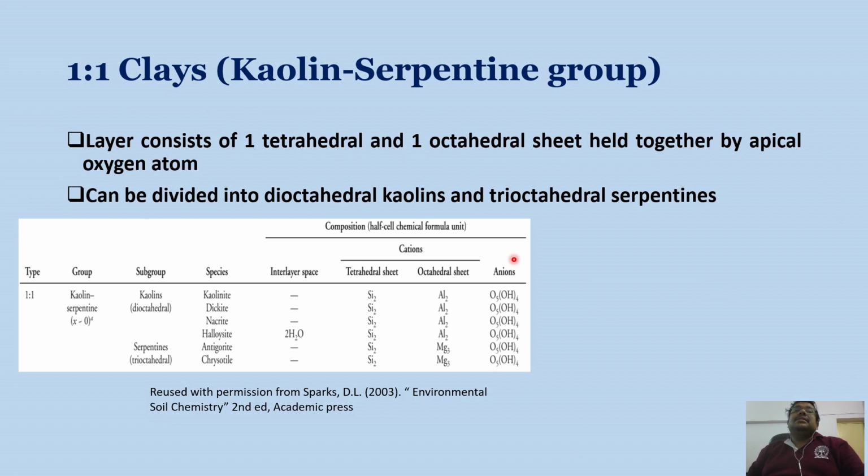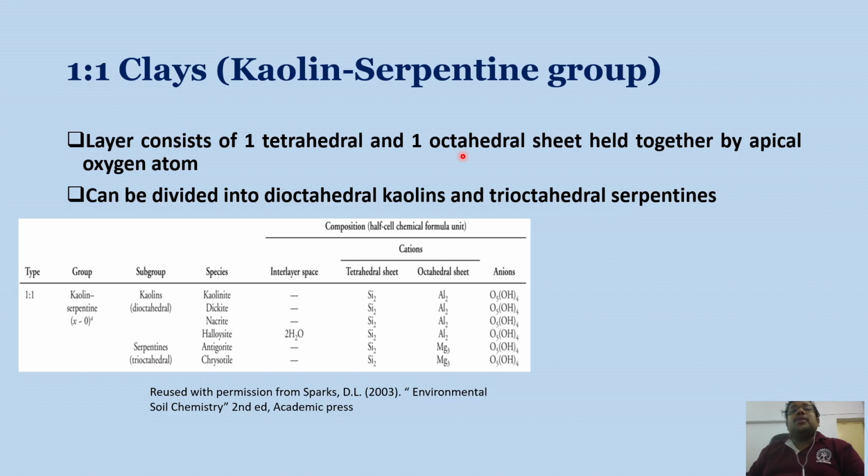So let us discuss these clay mineral structures. Let us start with the 1:1 type of clay, group one. These 1:1 clays belong to the kaolin-serpentine group. As the name suggests, these 1:1 clays consist of one tetrahedral and one octahedral sheet held together by an apical oxygen atom. Obviously, we have already seen that when the apical oxygen atom is shared between the tetrahedral sheet and the octahedral sheet, there is a linkage between these two layers, ultimately forming the 1:1 type of clay.